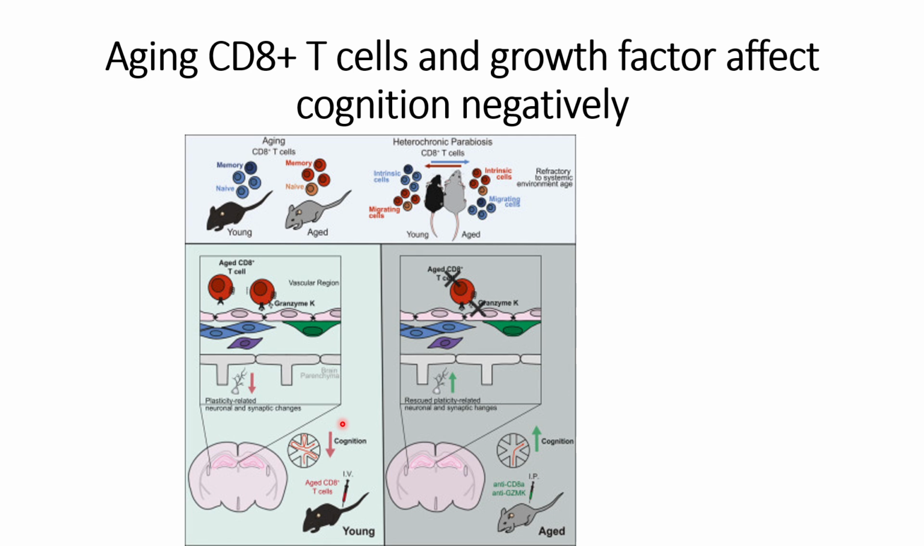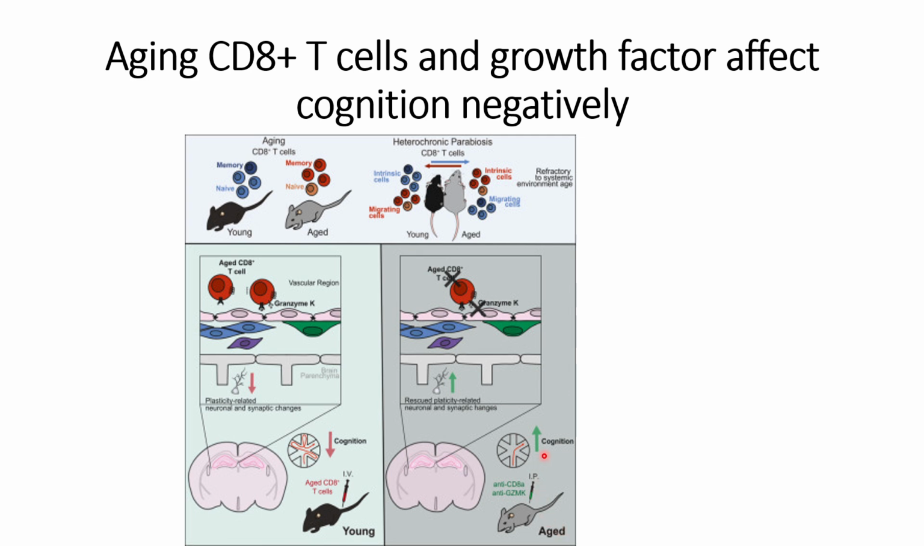However, by targeting the CD8 plus T cells and also by targeting granzyme, they were able to see a rescue in the plasticity, the related neuronal and synaptic changes, and also a recovery in cognition. They tested this by injecting anti-CD8 antibodies and anti-granzyme antibodies into the aged mice, and in these conditions they were able to see a recovery in the cognition of the mice.